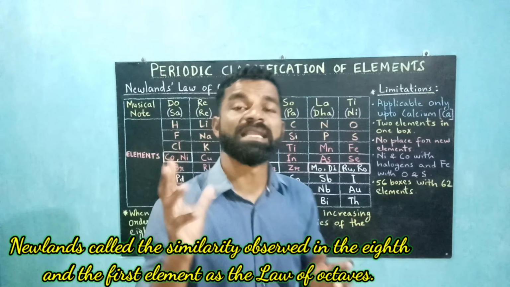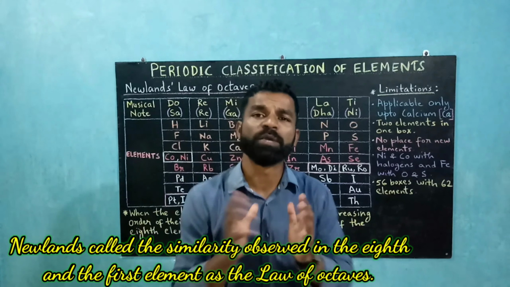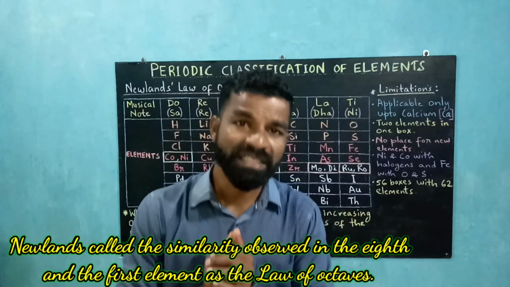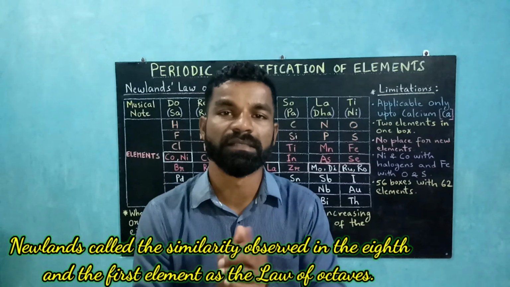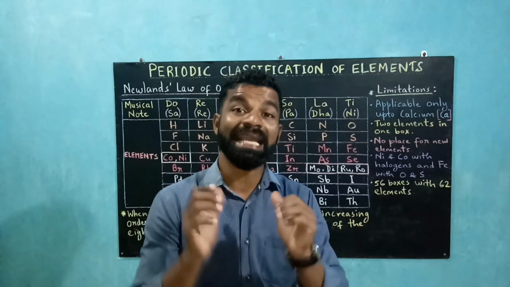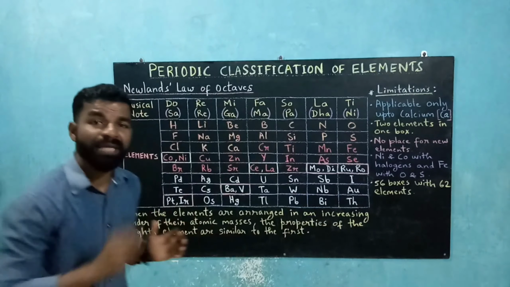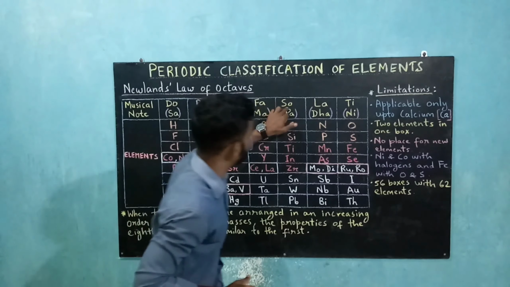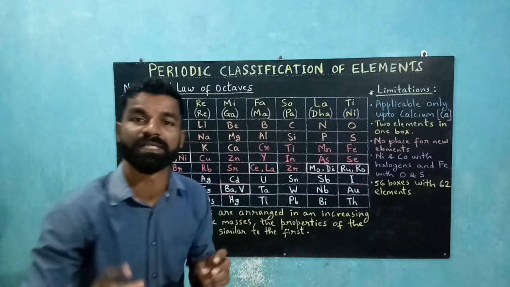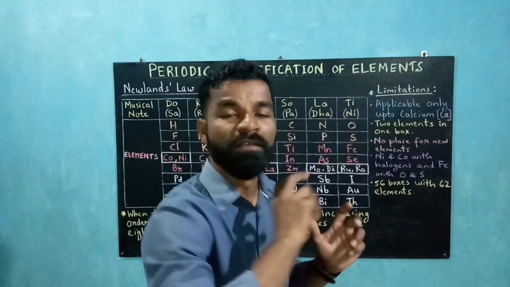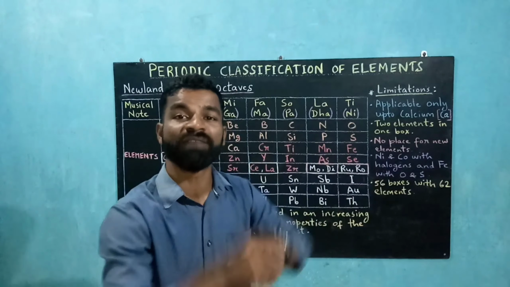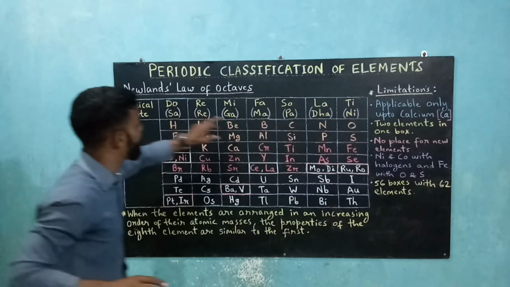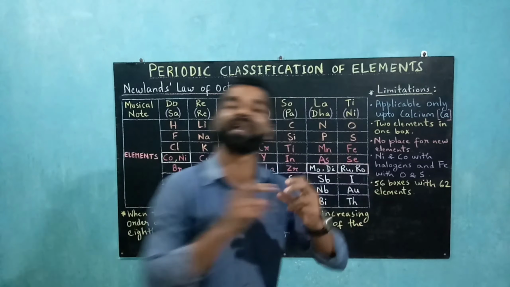Newlands compared this similarity with the octaves in music. He called the similarity of the 8th element and the first element the law of octaves. In Western or Indian music, there are 7 main notes. If you take Western music, then do, re, mi, fa, sol, la, ti. These are the 7 main notes. And when you finish all 7 main notes, you arrive back at the first note. In Indian music, sa, re, ga, ma, pa, dha, ni. These are the 7 main notes.